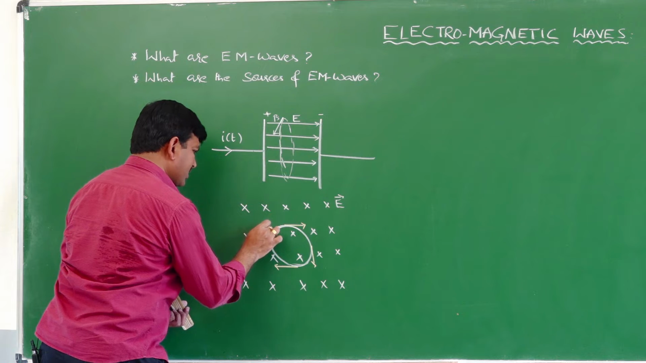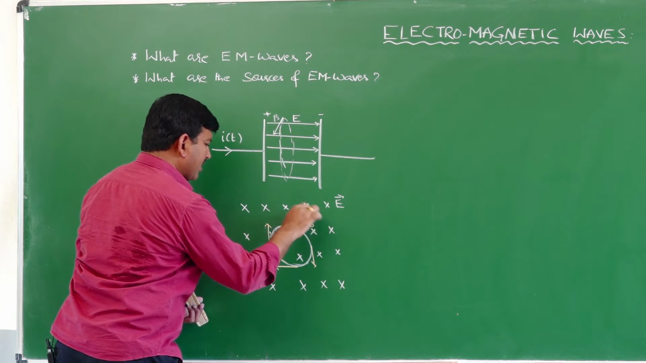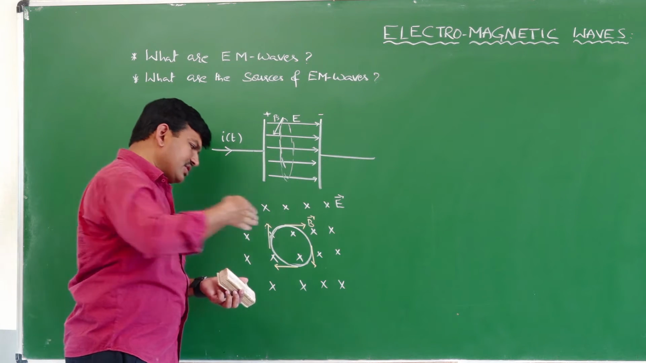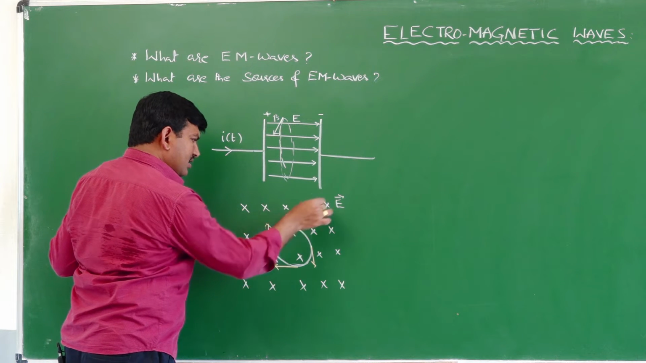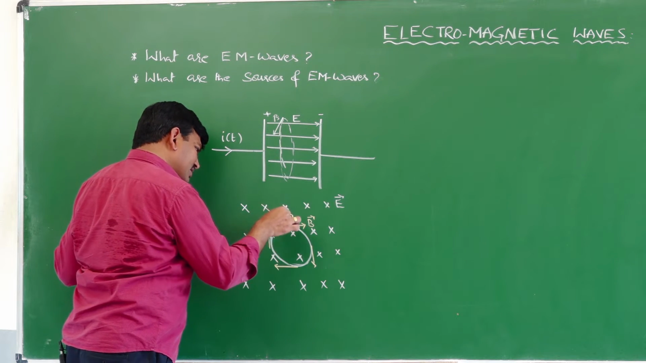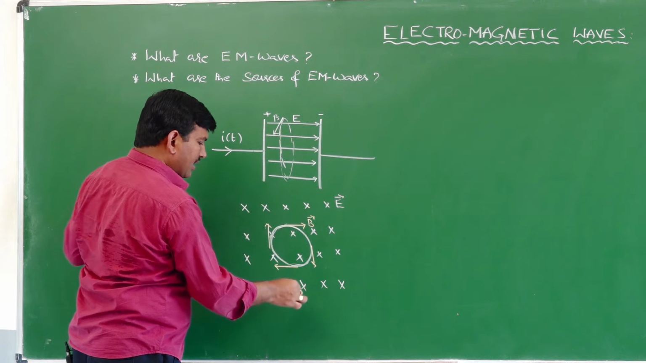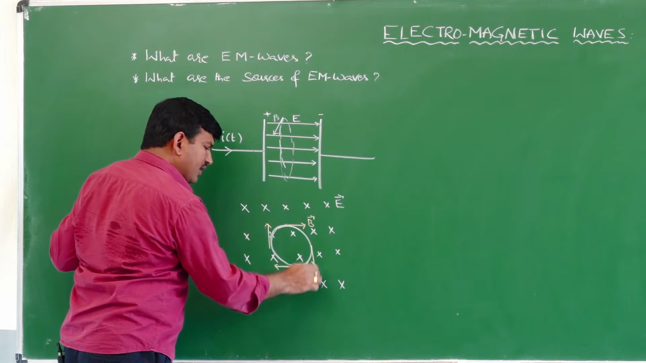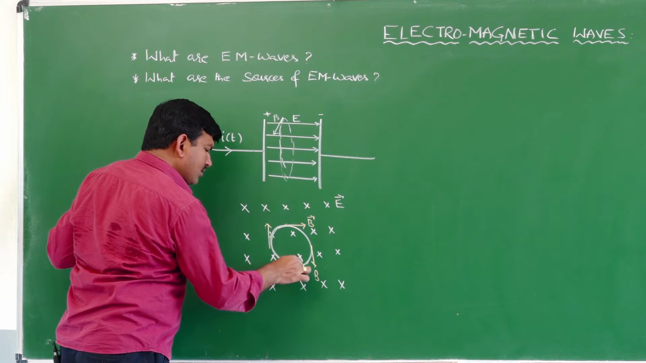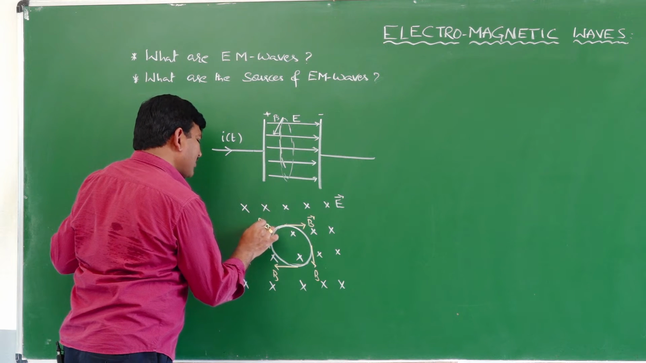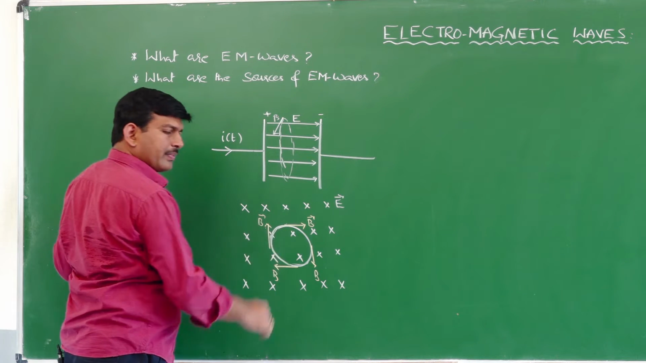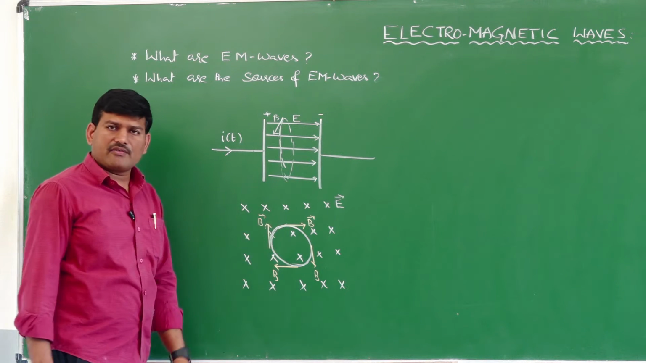So this is the representation for direction of magnetic field. Electric field is into and magnetic field is like this. If you consider at this point, electric field is into, magnetic field is like this. They are perpendicular. Here also electric field is into and magnetic field is like this. They are perpendicular. So that means at every point on this circle, the electric field and magnetic field are perpendicular